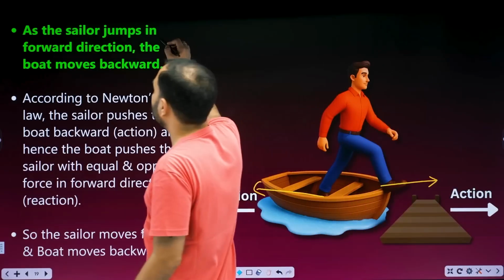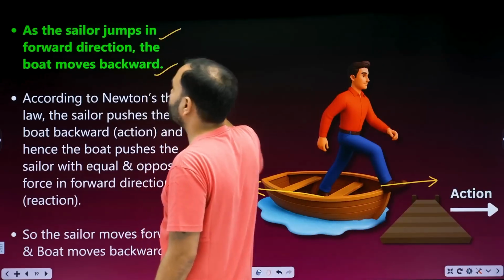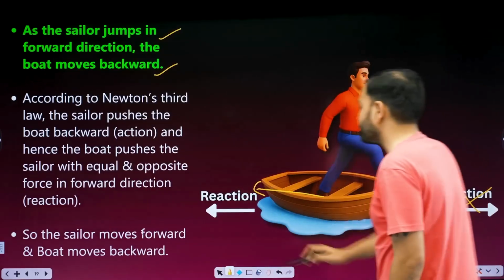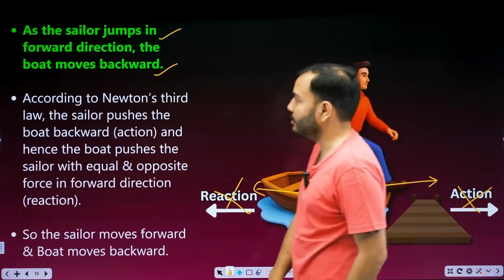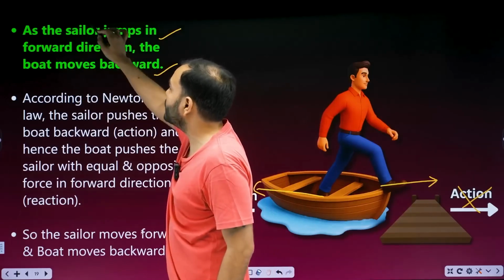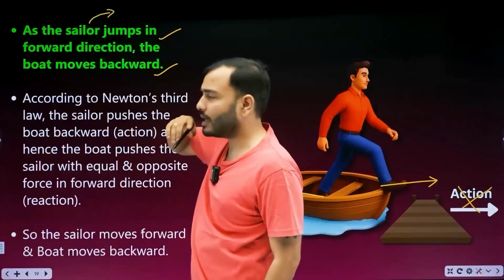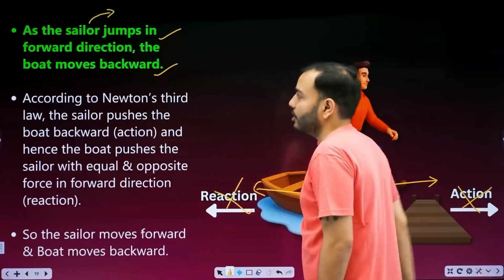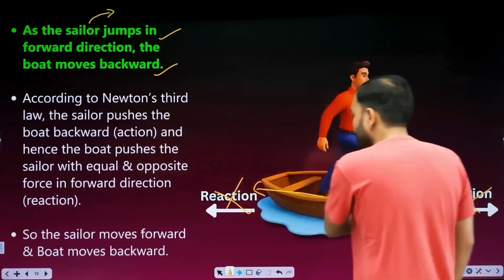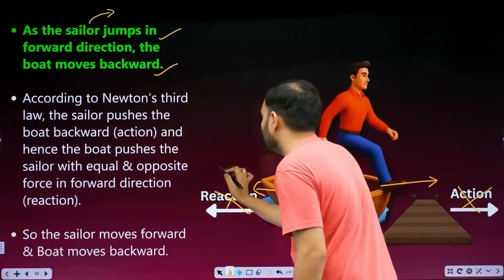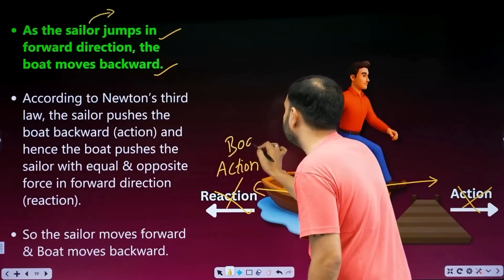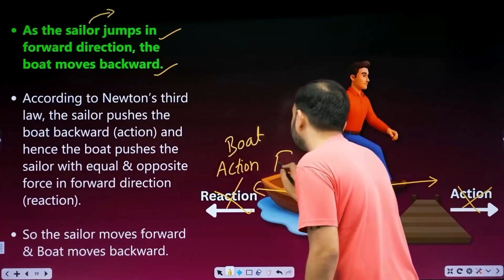As the sailor jumps in the forward direction, the boat moves backward. Look accordingly, this diagram is made wrong. Action and reaction are wrong in the diagram. As the sailor jumps in the forward direction, the boat moves backwards. Who are sailors? Those who ride the boat. According to Newton's third law, the sailor pushes the boat backward. What did the sailor do? Pushes the boat backward. What is this? Action. On what did it act? On the boat. Force F towards the back.